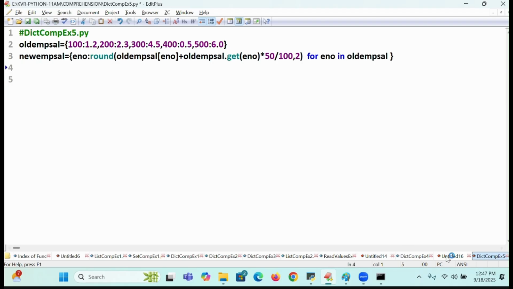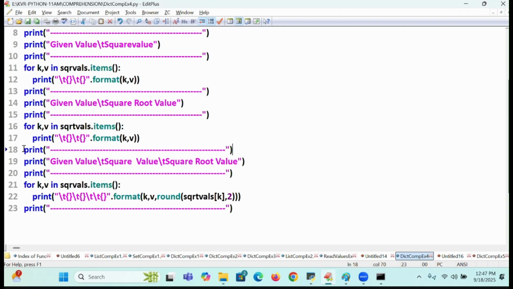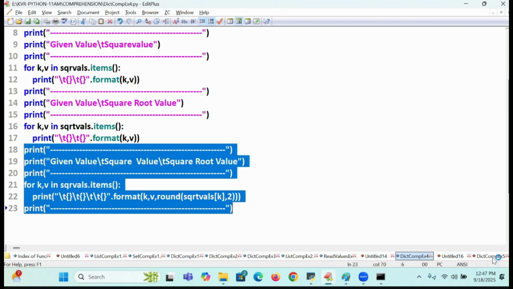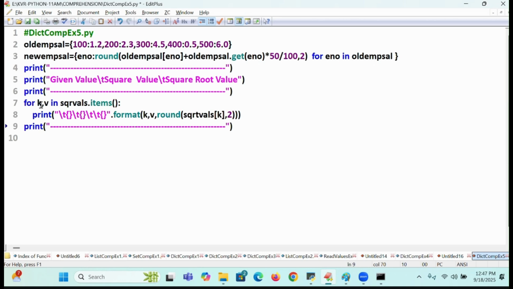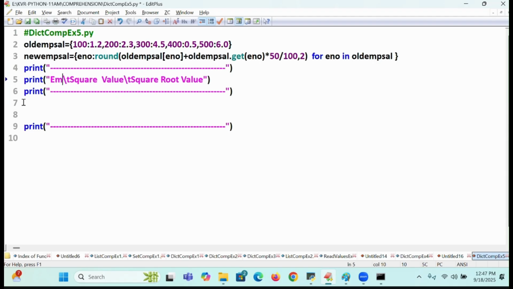Now you go to that, my previous example. Can you bring it? I'm going to bring it. So you bring it. This you don't worry about it. This I am not writing. I want to see your skill set. Come on, guys. Employee number, old salary, new salary. Okay. Tell me now.